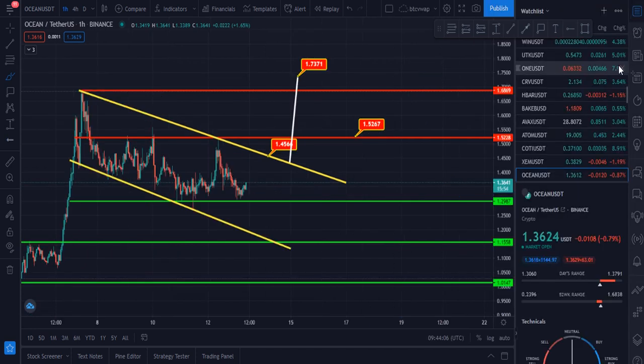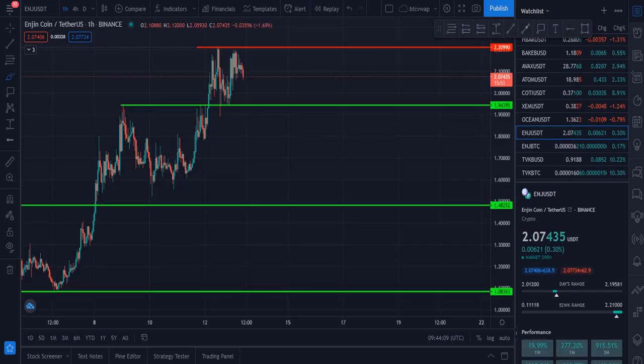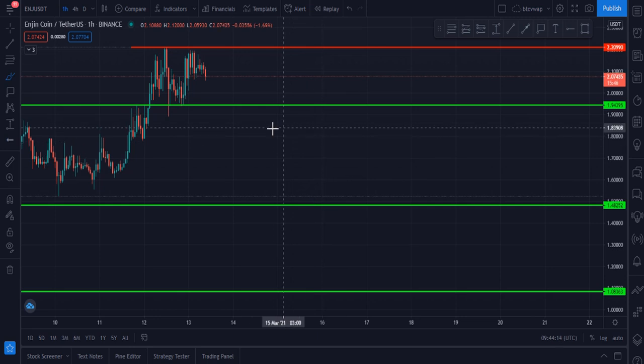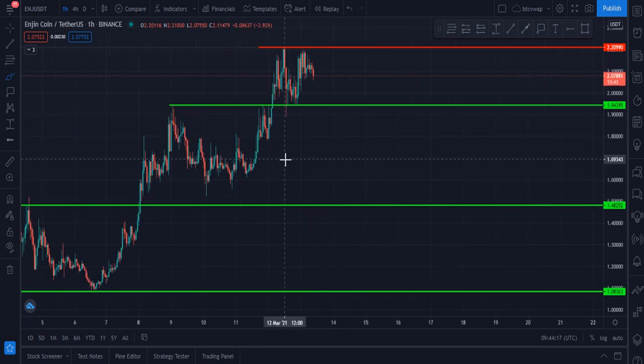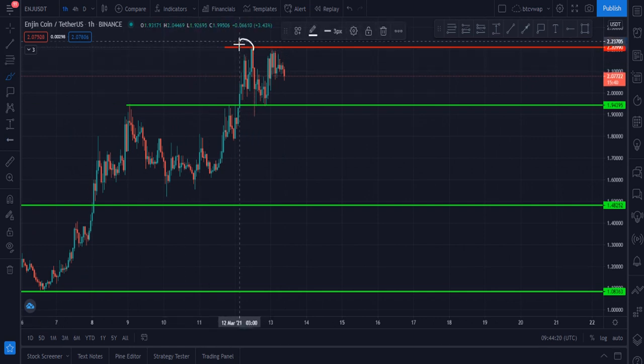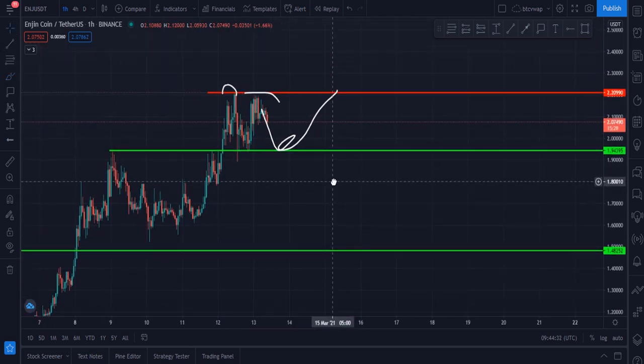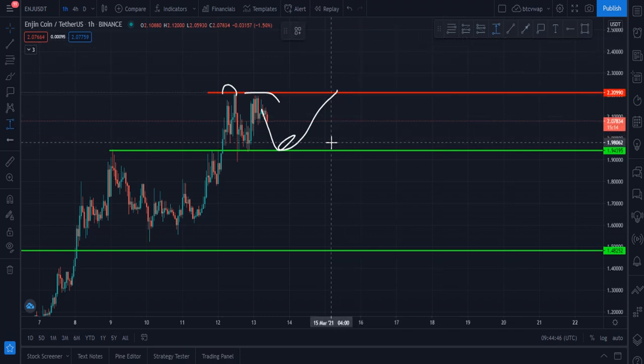Let me please show you my next chart, which is ENJ. ENJ was rejected from this zone, $2.22, and it creates a double top. First top, yes, this is the second top. Maybe price will go down to $1.92, and after that price will go up. In that case, our first target is 1.92 or 1.93. After that it will go up, I think so.